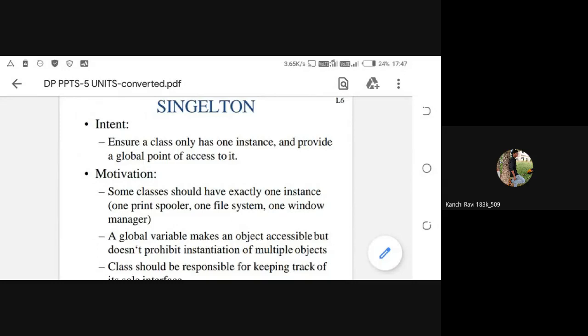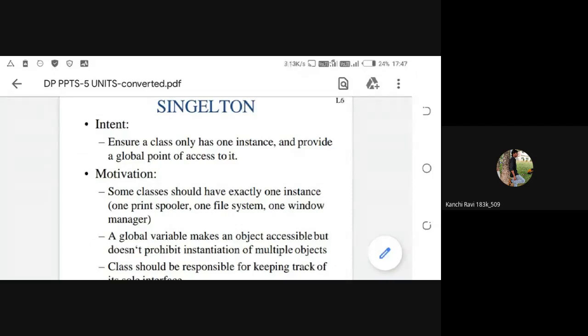If you understand the intention, then you can easily write the motivation, implementation, consequences, related patterns, sample code and structure of that design pattern.